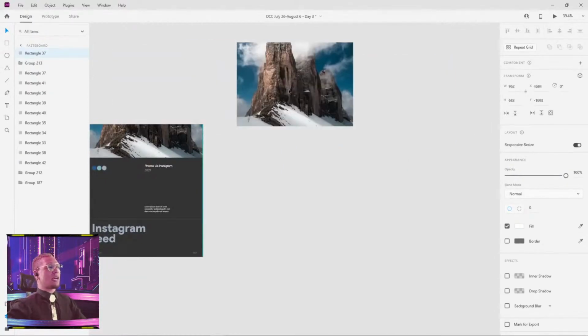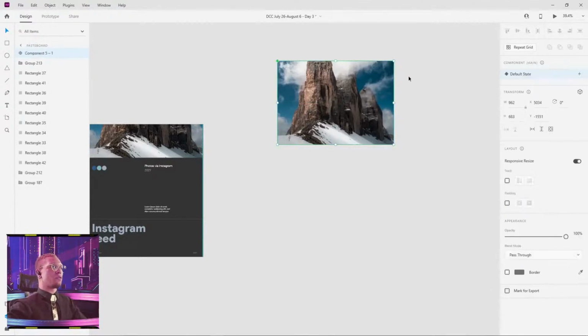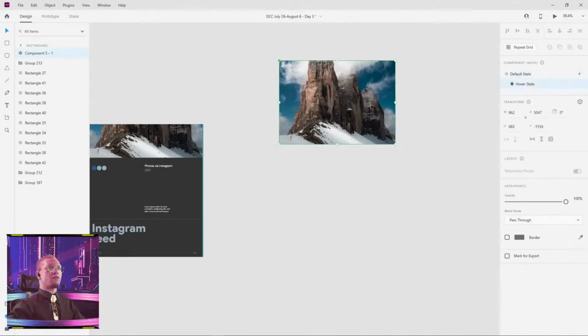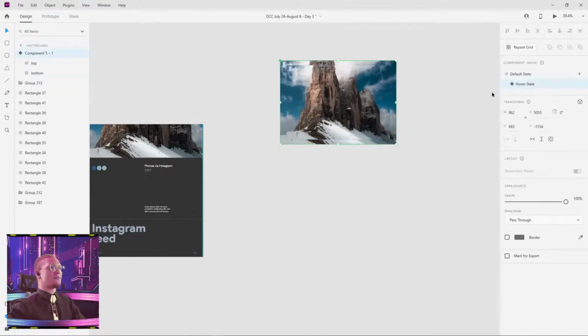All right, so what I'm gonna do is I have my one photo here. I'm gonna copy, paste, I have two, and I'm gonna make a component out of this. I'm gonna select both, Command K or Control K. I'm gonna click here in my main components, add state, we're gonna do hover. And this is our default state. When we hover, we're gonna double click into our component here, and I'll name these. We're gonna have top, we're gonna have bottom. All right, so we're gonna take the top photo here, we're gonna pull this in, just like this.